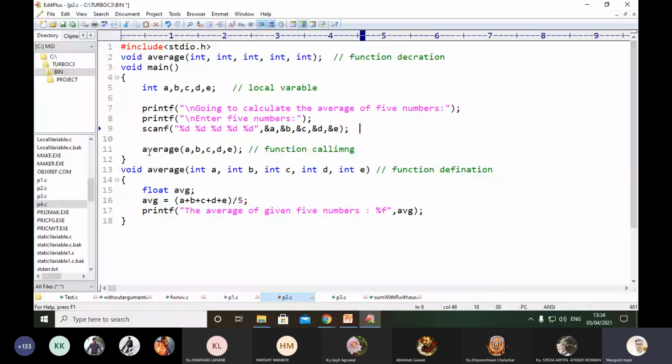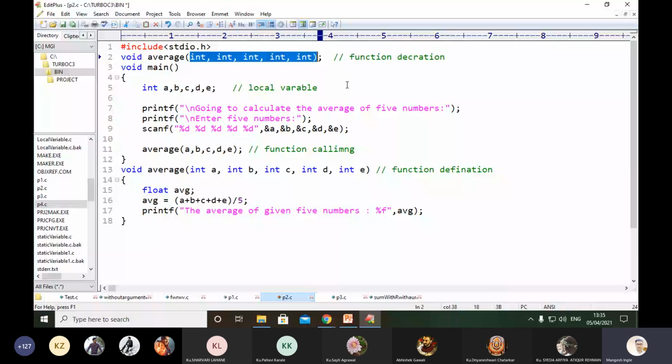Here at line number 11, we are calling a function. Which function are we calling? We are calling the average function. From that line, the control will switch to the average function, and it checks whether there are parameters. Yes, there are parameters. How many? 5 parameters. That means we have to provide 5 different values, and they must be integer type values.